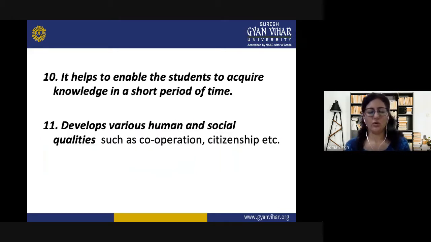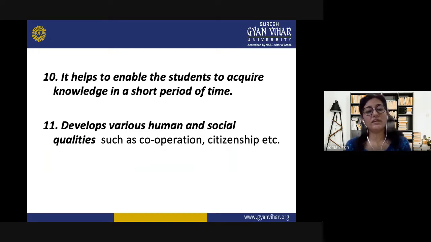For this, correlation will definitely help. It helps to enable the students to acquire knowledge in a short period of time. The teacher may struggle to teach the students the concept, to make them understand the concept. So it may take a longer period of time sometimes for all the students of the class, because all the students will not understand at a time. So for this, they can plan in which way they can ask their students to acquire knowledge, and that too in a short period of time, within the period which they have planned earlier.